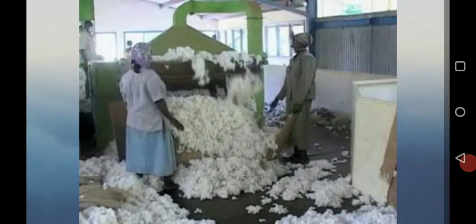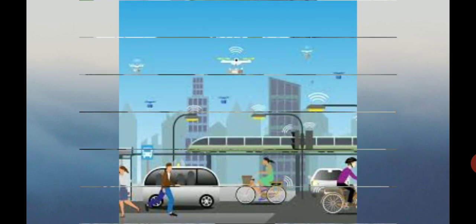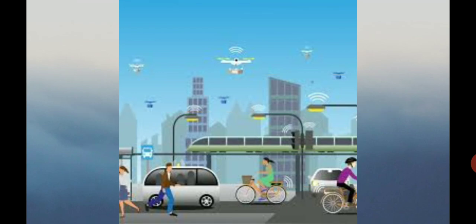Now, day by day, the developments happening because of the tertiary sector, under which the activities involve providing intangible goods like services, such as financial service, management, consultancy, and telephone, are all developing day by day.